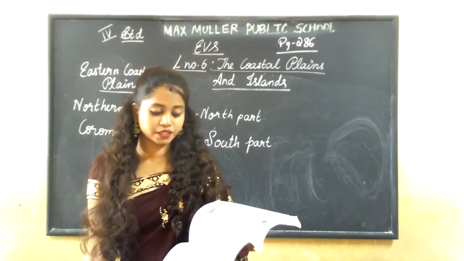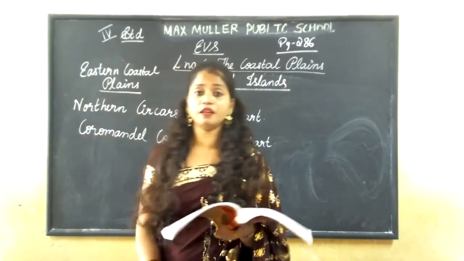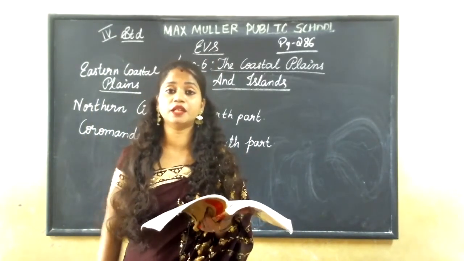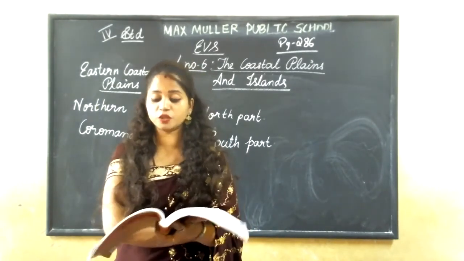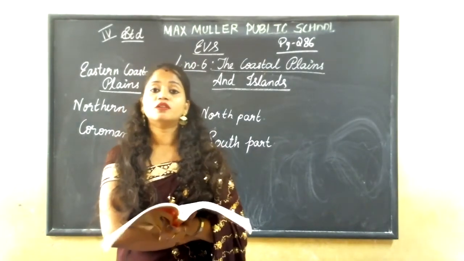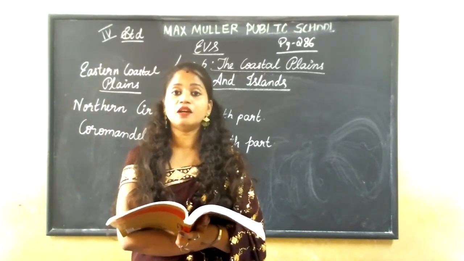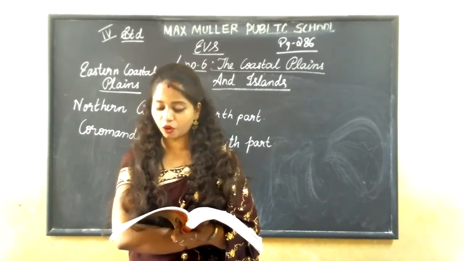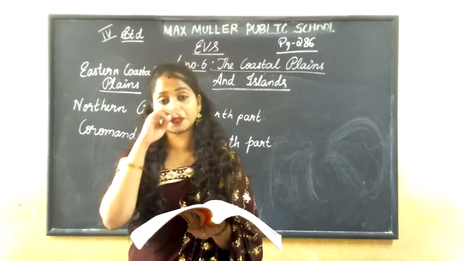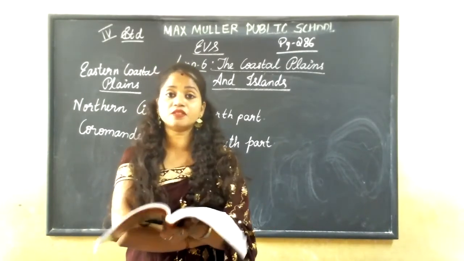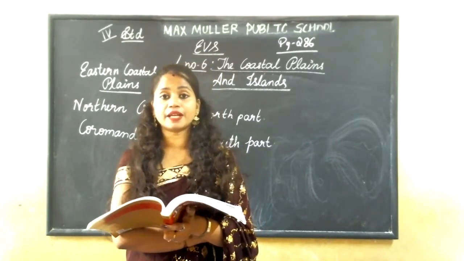The heavy rainfall in this region is very suitable for the cultivation of rice. Rice is grown here, and it is very helpful to cultivate rice because of this heavy rainfall. This eastern coastal plain is known as the rice bowl of India because more rice is grown here.